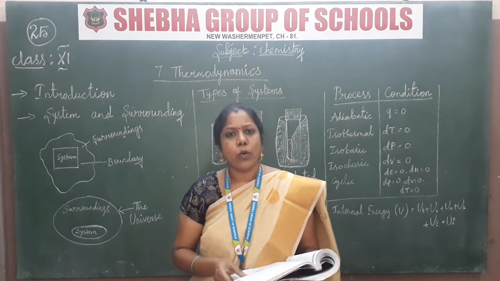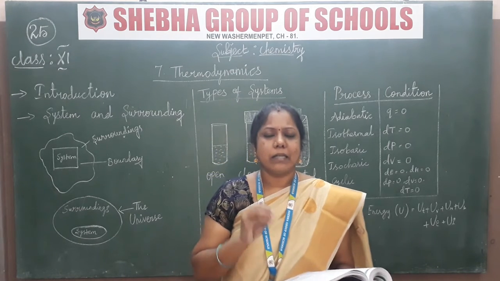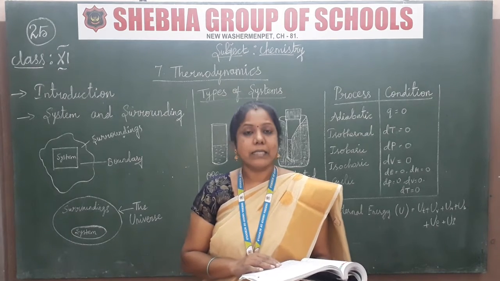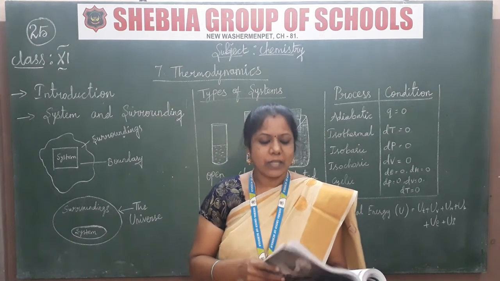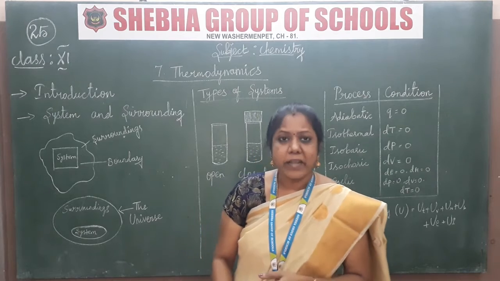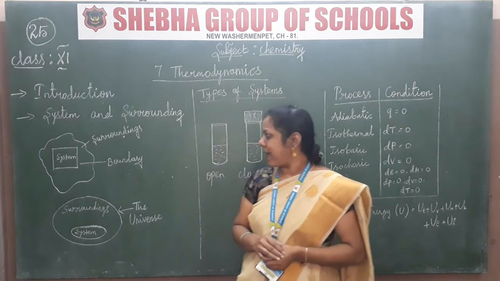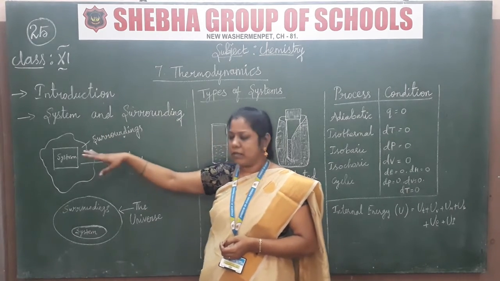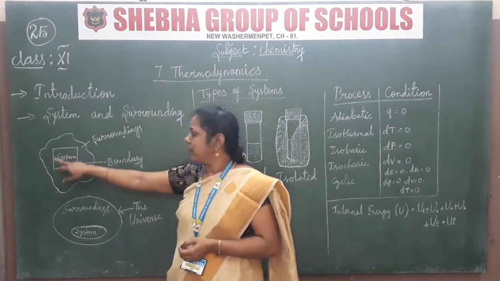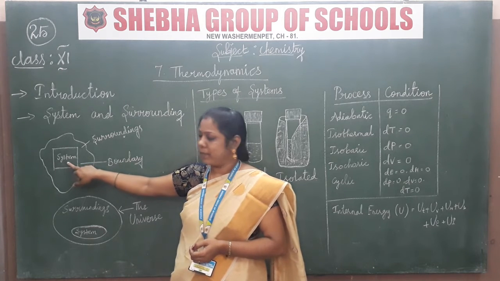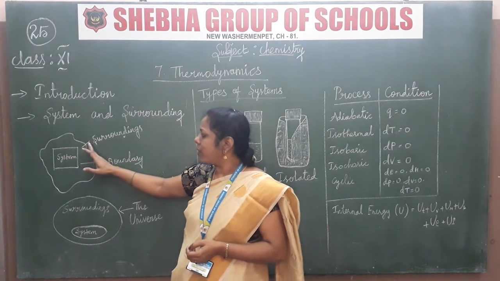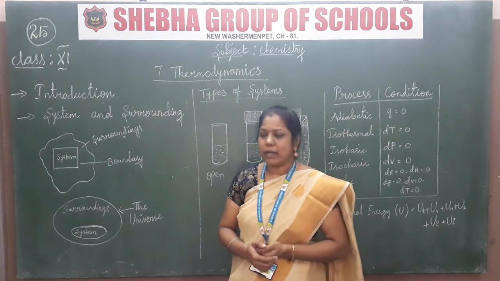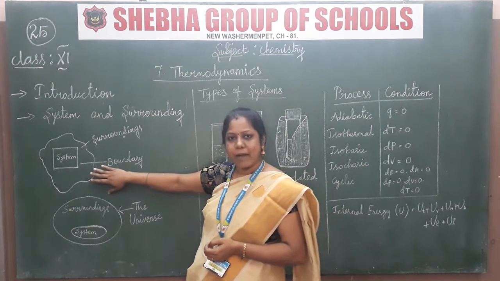Moreover, you have to know about the terms and conditions also. The first term is system and surroundings. So what are system and surroundings? I am going to explain using a small diagram. Consider this the surroundings, and this portion is the system. The line separating the surroundings and the system is called the boundary. So this is the surroundings and system we have to know.